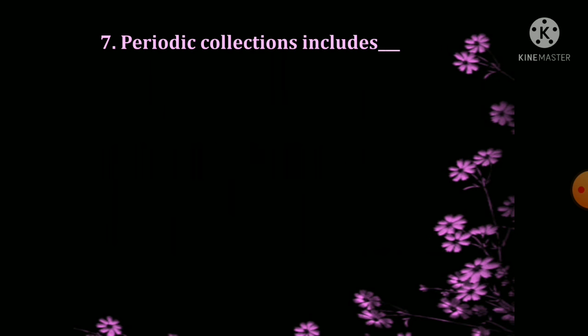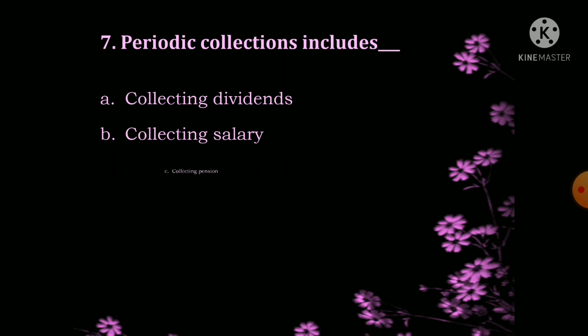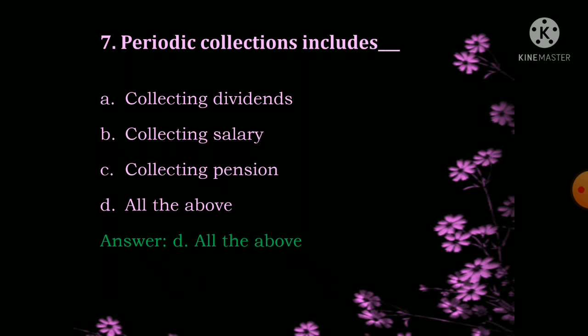Next, periodical collections include collecting dividends, collecting salary, collecting pension, all the above. So the option D, all the above. Periodical collections on behalf of their clients, that is on behalf of the consumers, the bank will collect all of these.